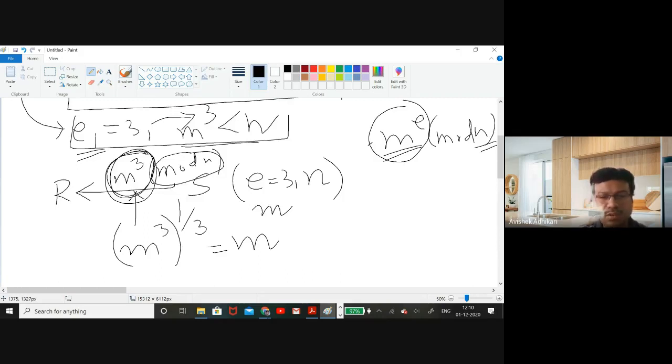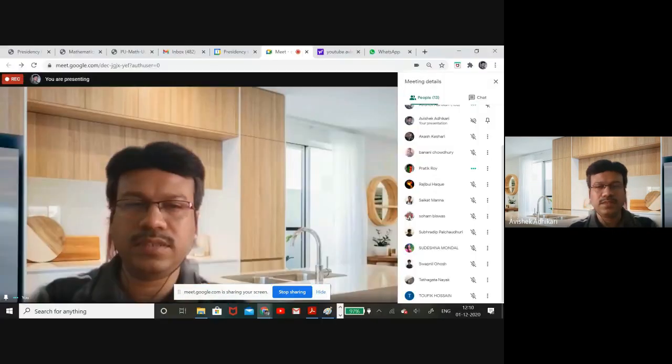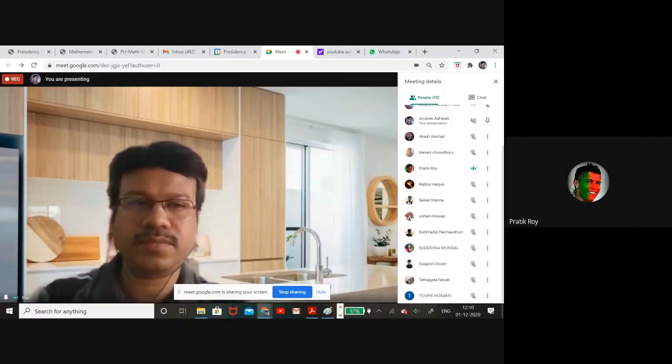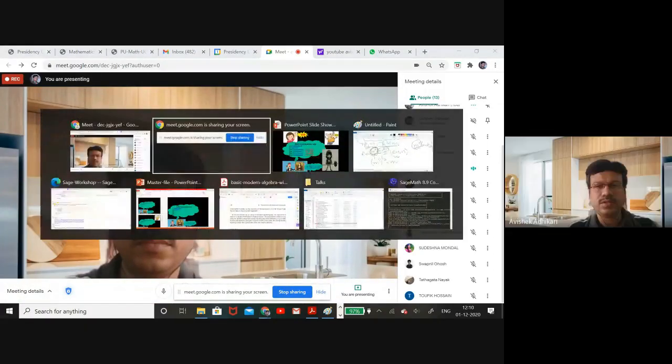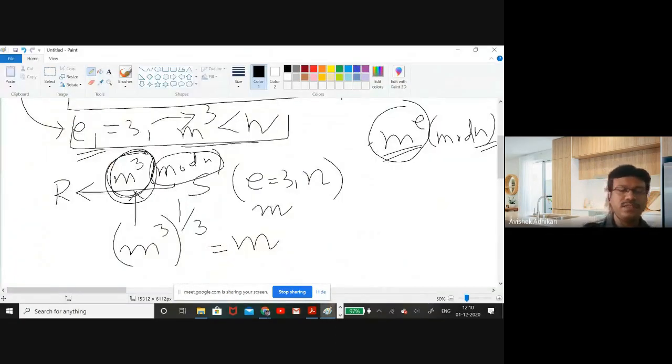Is that clear to all of you? Any question? Sir, so the attacker doesn't know whether the condition m cubed less than n will hold or not? No, no. He knows. He knows. That's why this is the condition for the attacker.